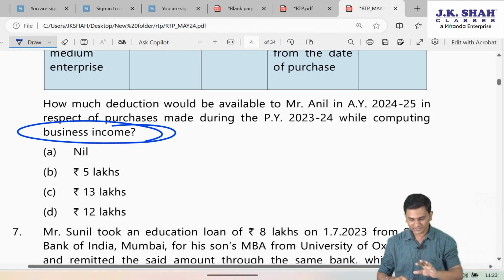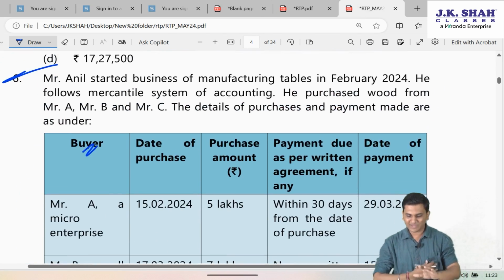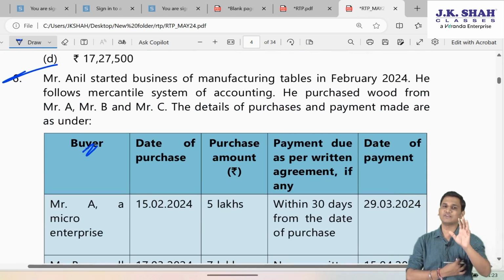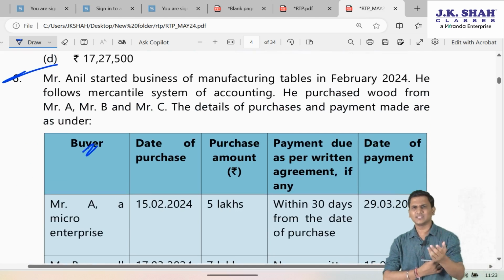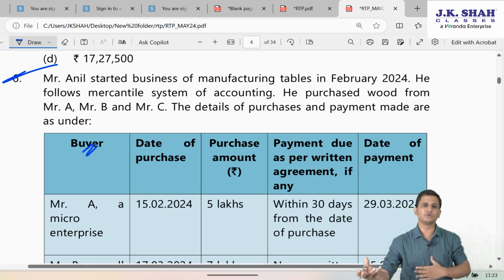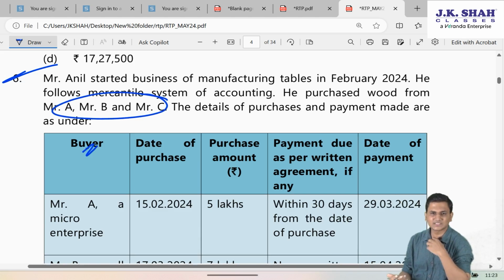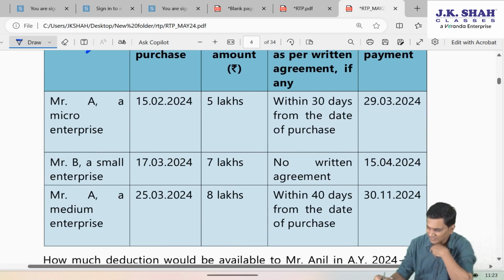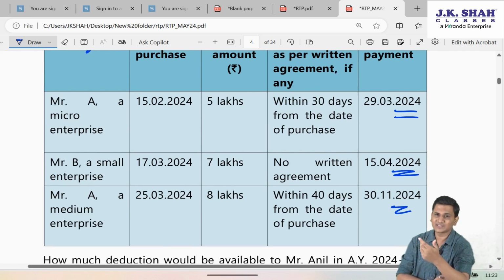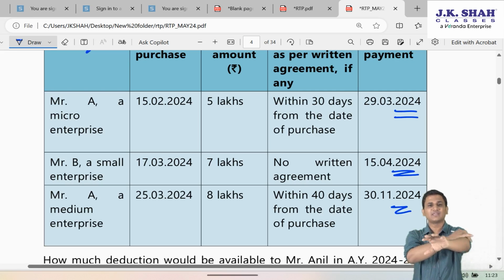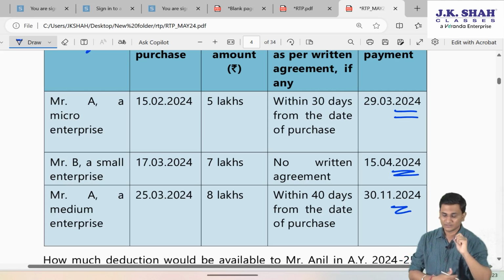So if this question would have been pertaining to the 2022-23 financial year, then Anil has purchased some wood from 3 of the people. And if he follows mercantile system, it doesn't matter when the payment was done, whether in this financial year or in the next financial year, he could have taken the deduction.